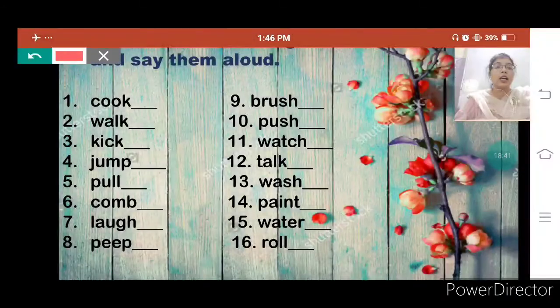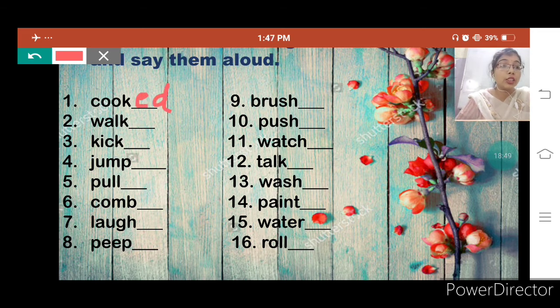Now start our exercise. Cook is written here. What we have to do? We have to add ed to it. Then it will become cooked. And you have to say them aloud too. C-O-O-K-E-D, cooked. Repeat after me. C-O-O-K-E-D, cooked. Walk is written in question number 2. And what we have to do? We have to add ed to it. Then it will become walked. W-A-L-K-E-D.